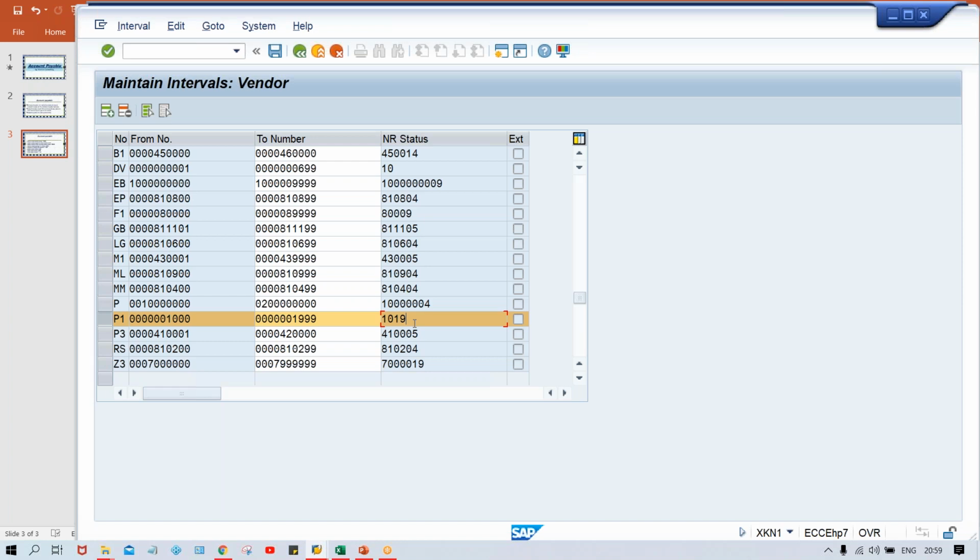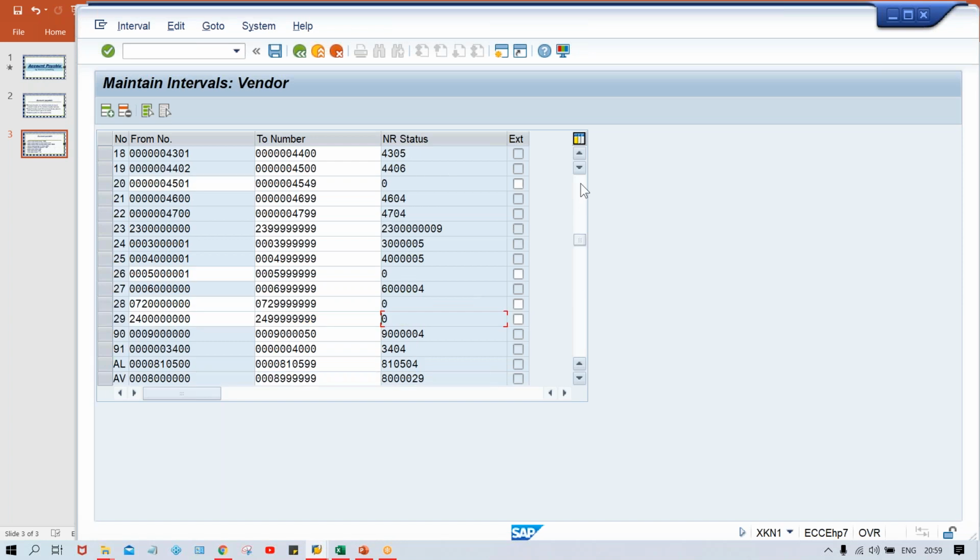So guys, again, there might be a chance that you're going to get an error even if you set up this vendor a second time against this number range. So I'll tell you, in that case, what is happening, guys? Better to use a different number range. And different number range means the authenticated number range is 02.